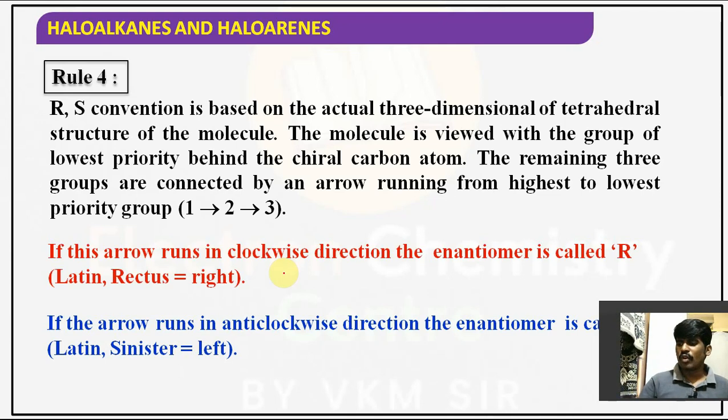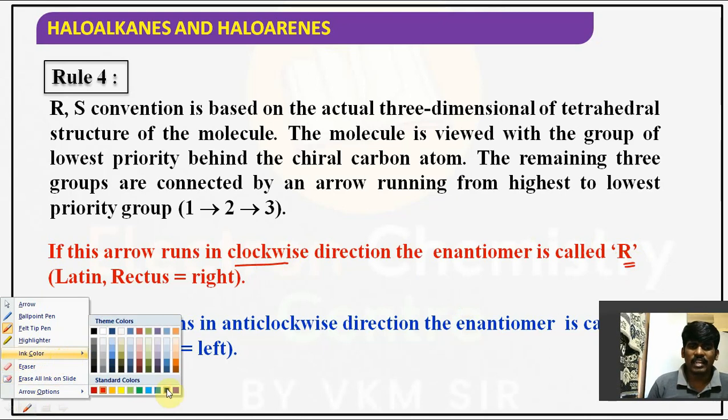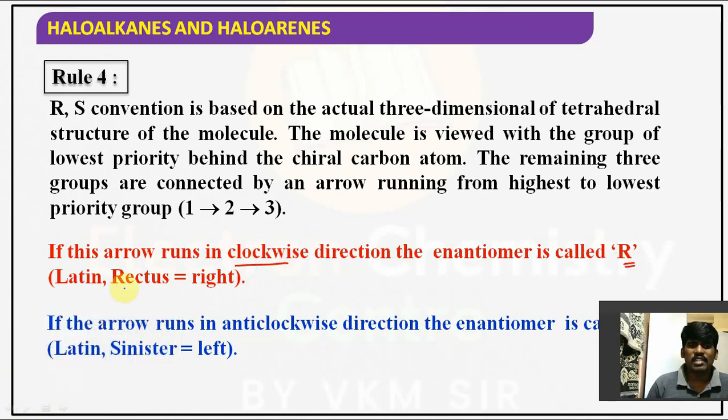If the arrow runs in a clockwise direction, the enantiomer is called R, guys. In Latin terminology, R stands for rectus. Rectus means right side. That's why the name is R.